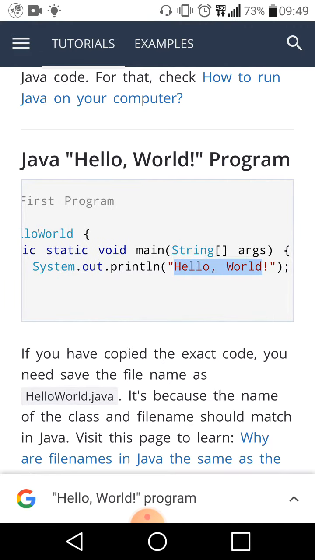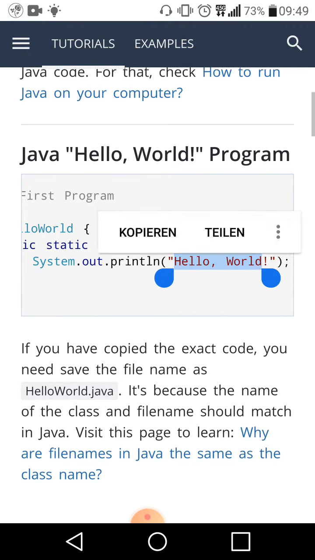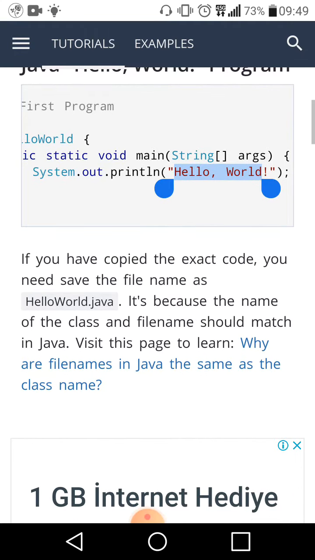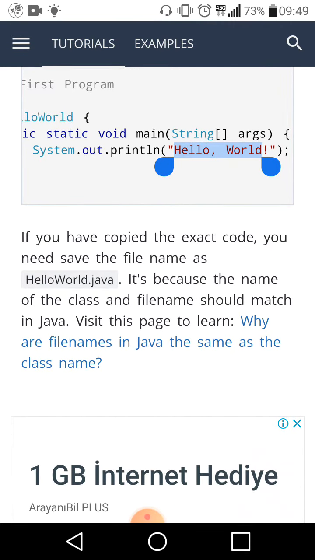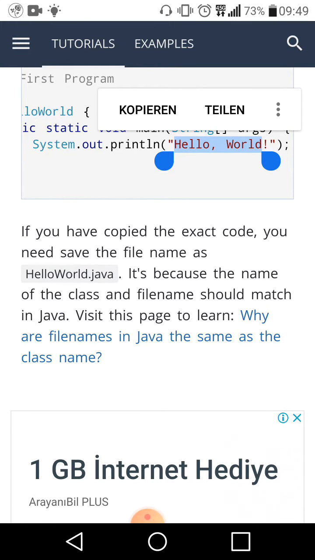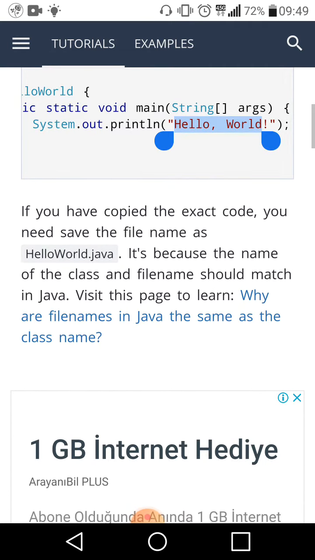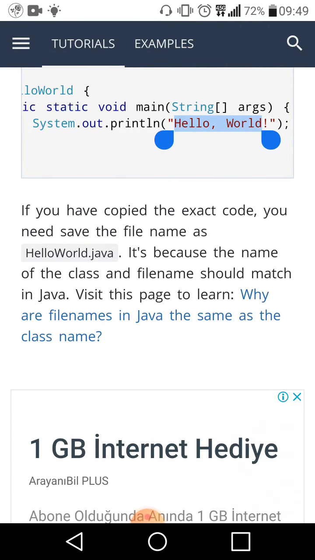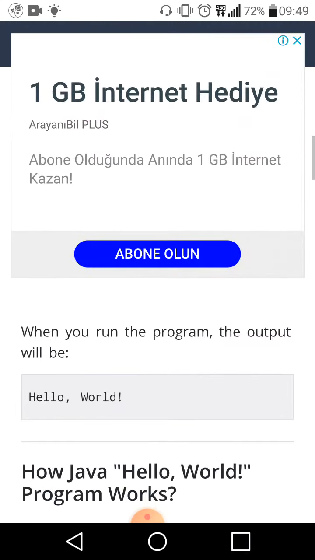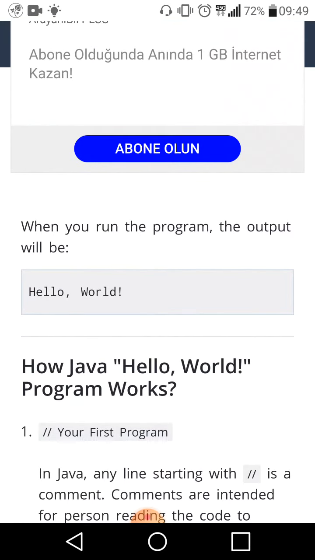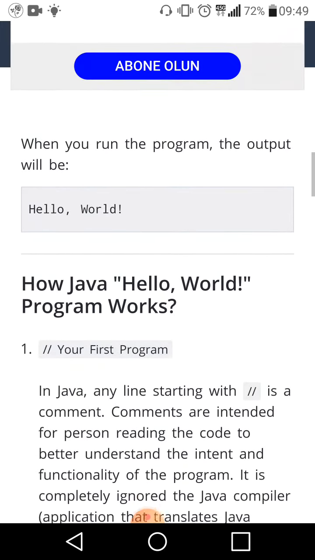If you have copied the code, you need to save the file name as HelloWorld.java. It's because the name of the class and the file name should match in Java. Visit the page to learn why file names in Java are the same as the class name. When you run the program, the output will be Hello World.